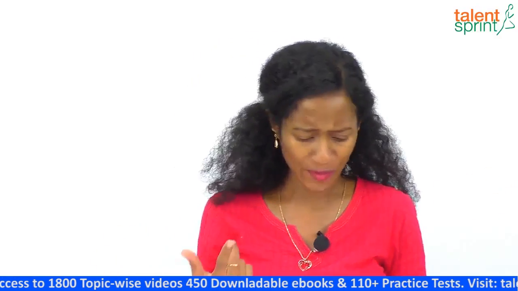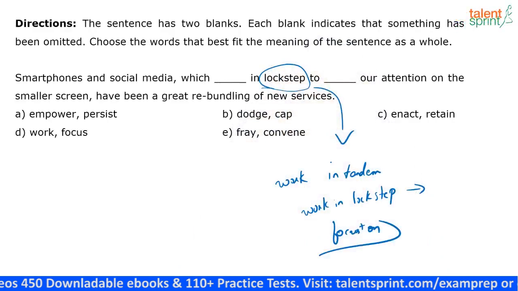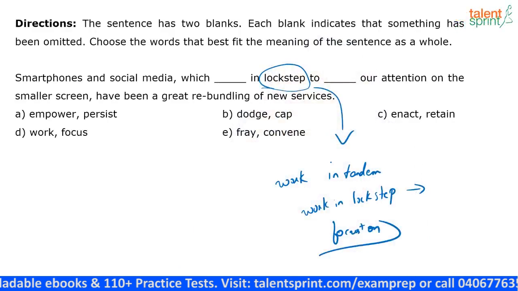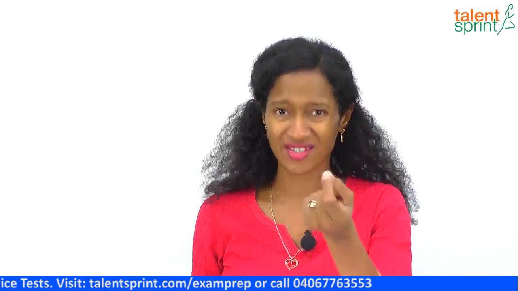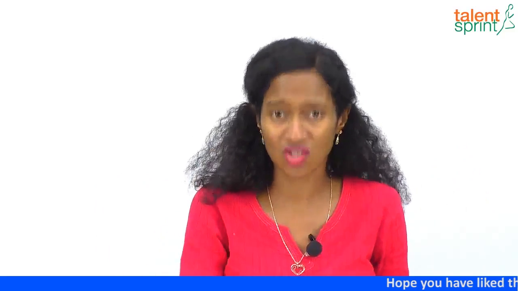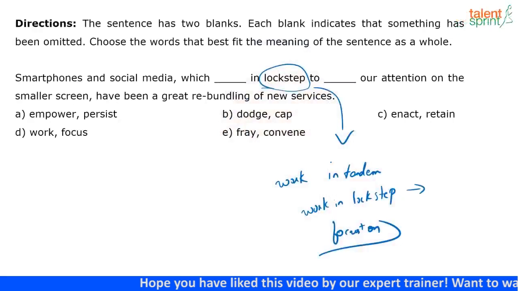What is the meaning of fray? Option E, F-R-A-Y. Fray. I just said why it can't be 2, because of dodge. If you look at the context, it is saying something positive, no? And dodge is a negative word. I'm talking about smartphones and social media working together to do something, right? The context is positive. In fact, that will be the first option that I will eliminate. But if you don't know the meaning of dodge, yes, I understand, you can get stuck. What is the meaning of fray, guys?